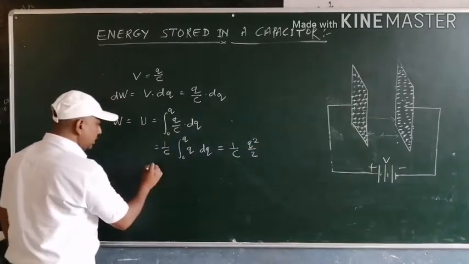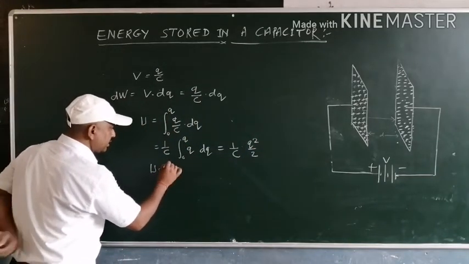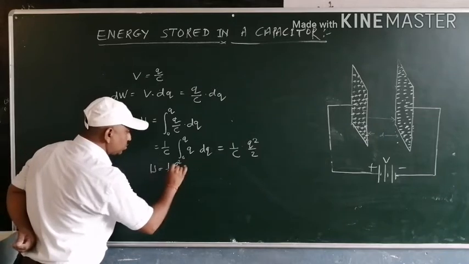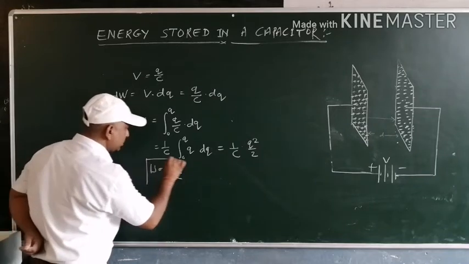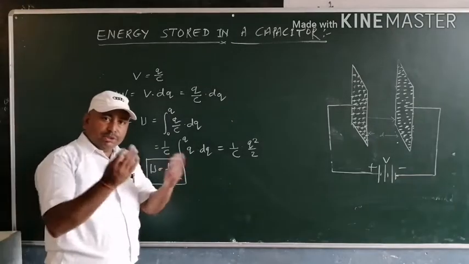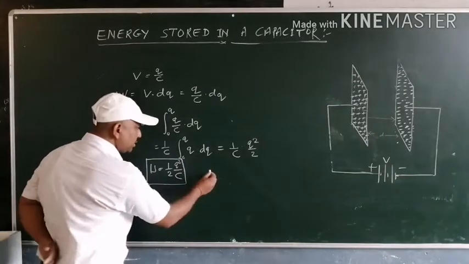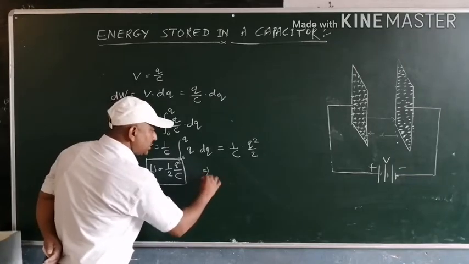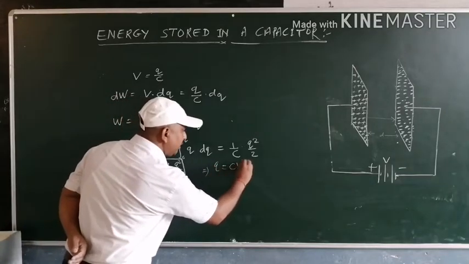So total energy stored in a capacitor becomes 1 by 2 Q square by C. This is the required formula. This formula can be expressed in a few new terms. How? We know that Q equal to CV.